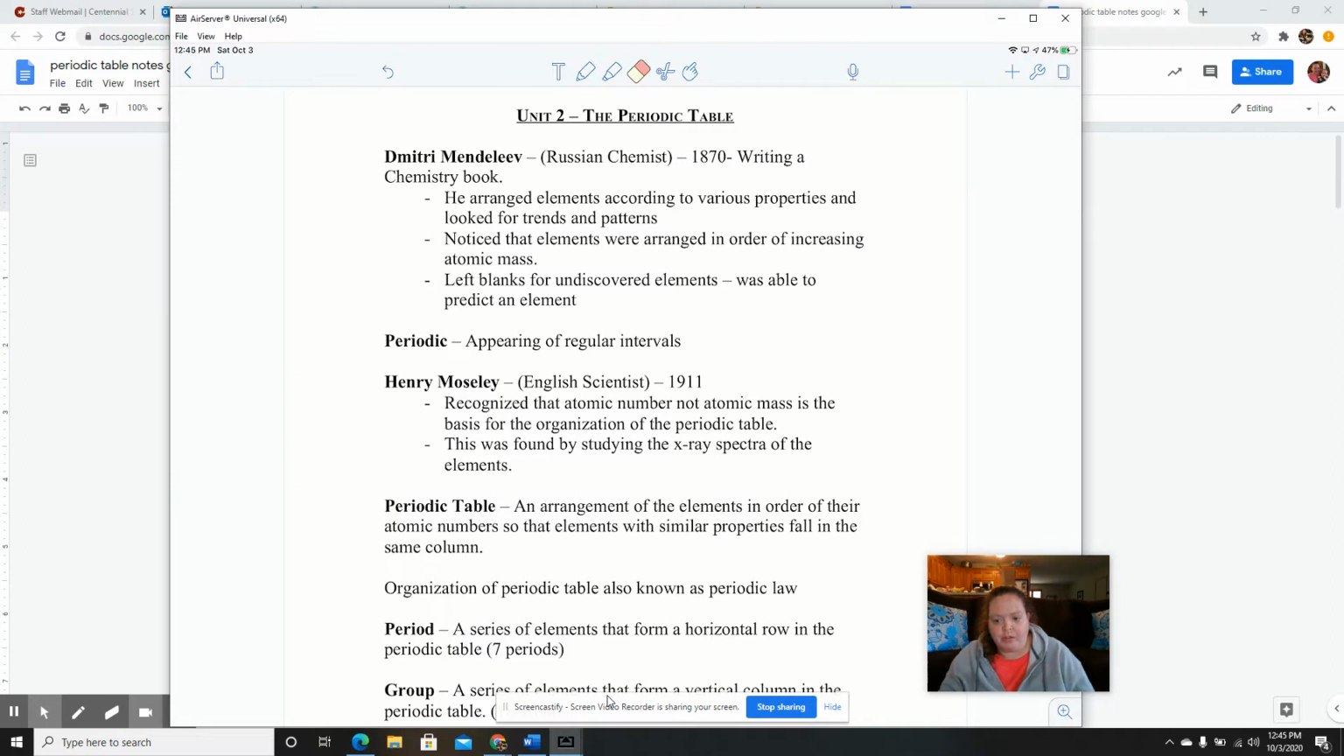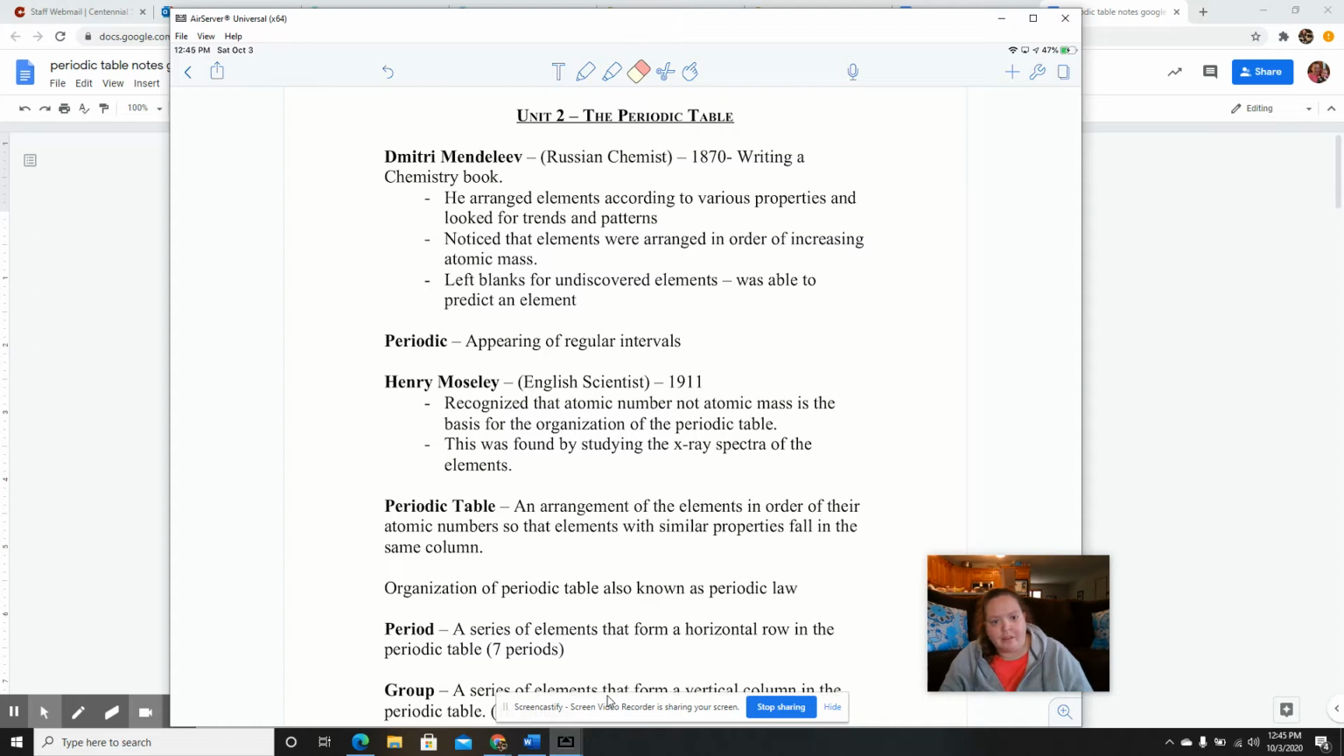Today what we're going to talk about is the periodic table. This entire unit is all on the periodic table. So it's going to take us about a week and we're going to look into trends and patterns and how the periodic table was formed.